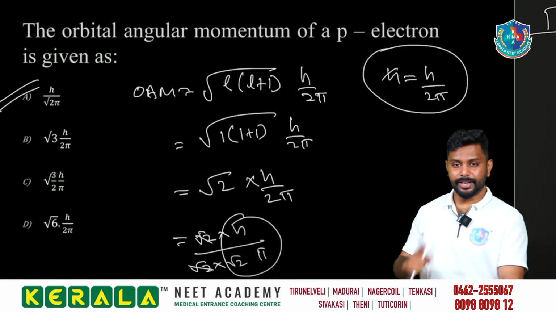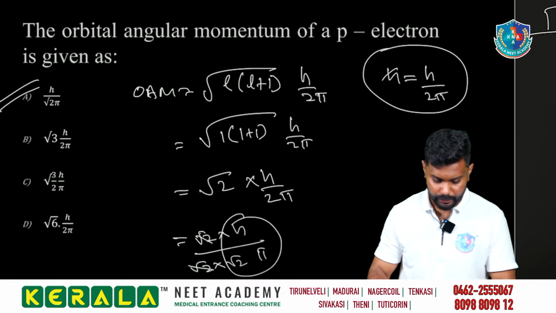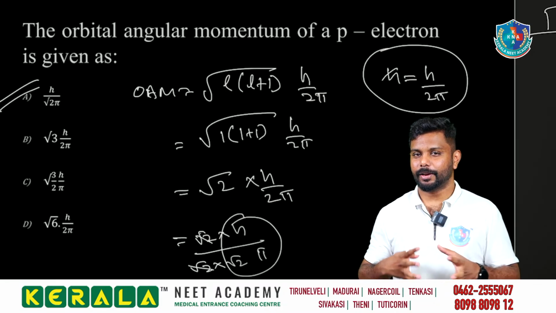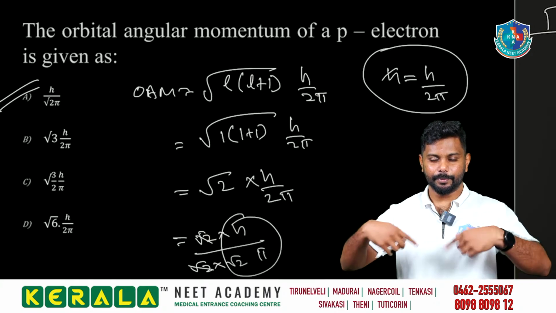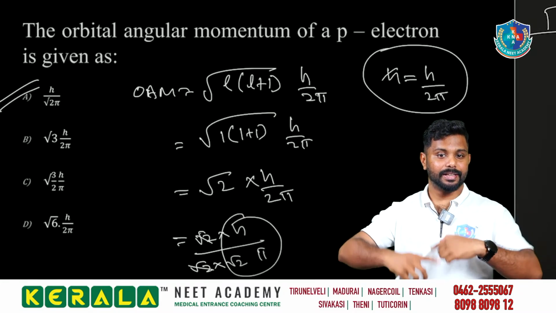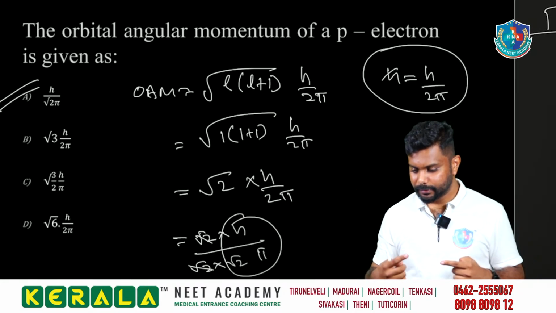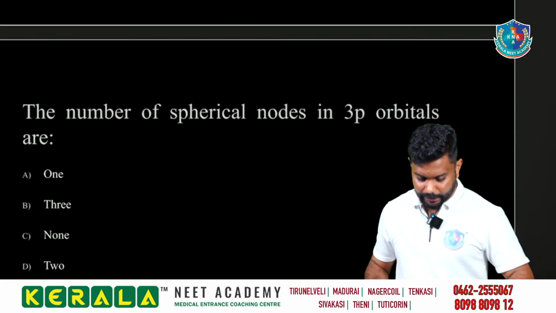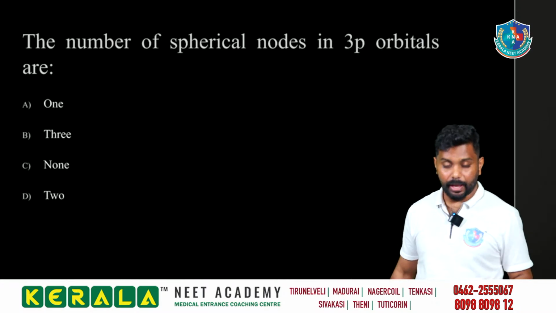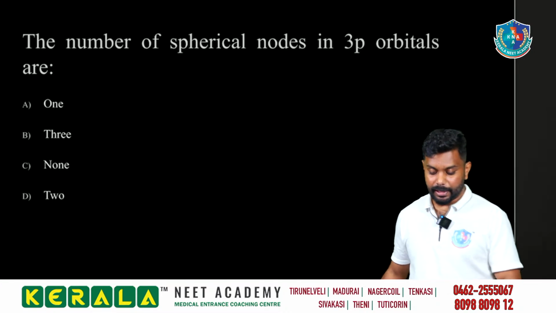Good. You're getting easy, right? Yeah. So we are improvising, and we are sharpening the concept. நம்ம மறந்து போனதெல்லாம் ஒரு வாட்டியும் கூட. ஸோ நம்ம கேர்லெஸ் மிஸ்டேக் வர சான்ஸ் கொஸ்டின்ஸ் அதெல்லாமே, அதுக்காக தான் நம்ம அது பண்ணுறது. ஓகேவா? கிளியர்? யா, குட். தென் the number of spherical nodes in the 3p orbital are, number of spherical node.